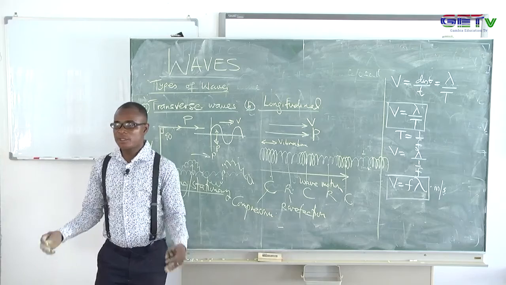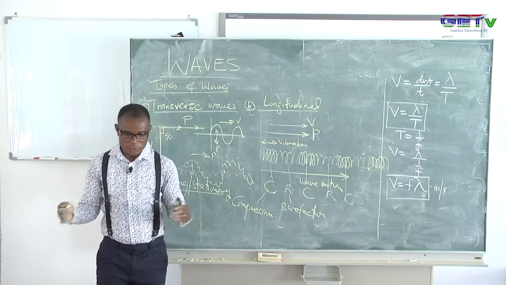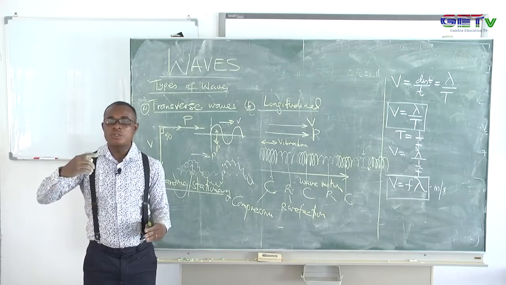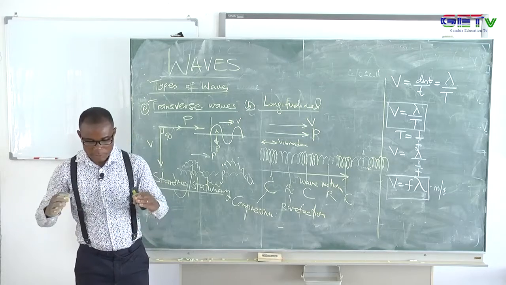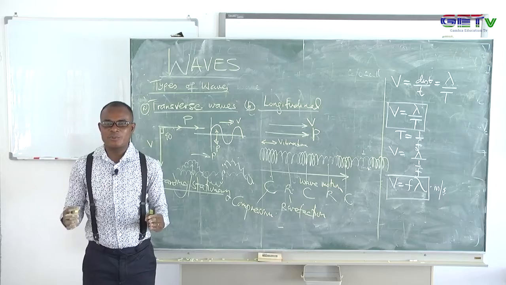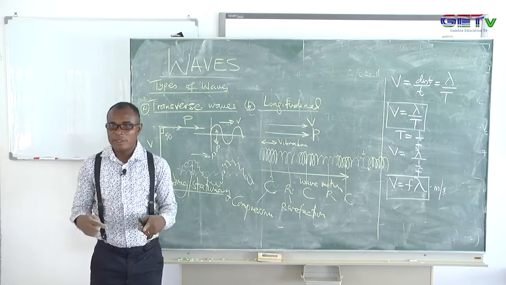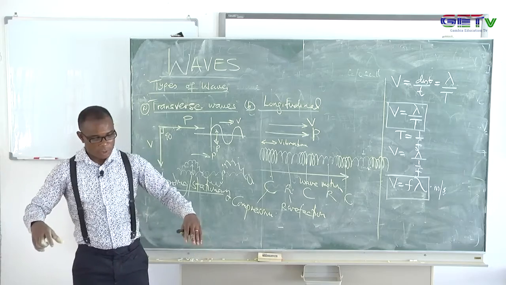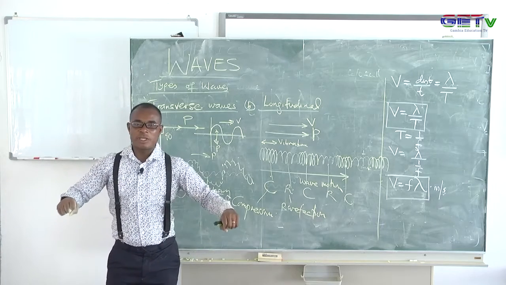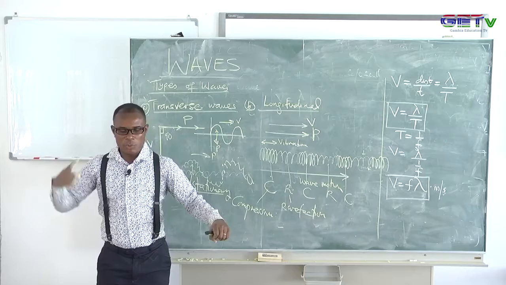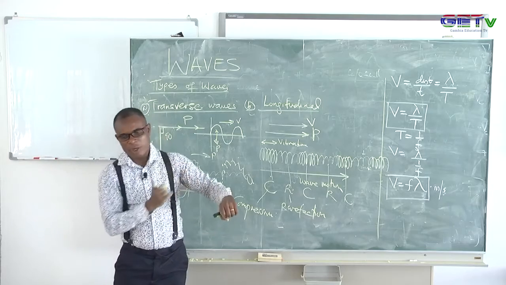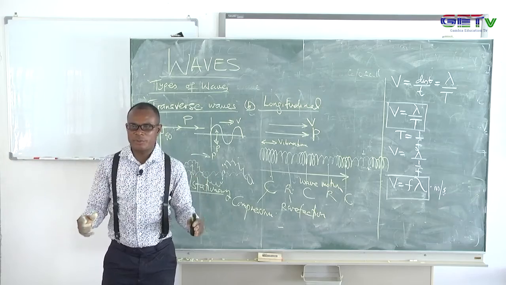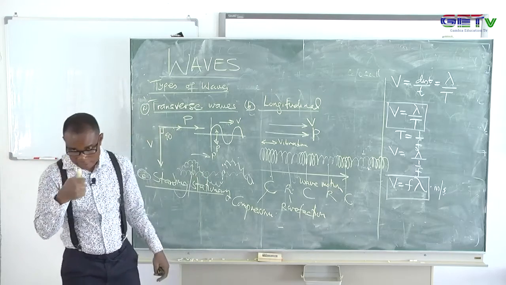The standing wave actually does not progress. It's confined to a place, but the molecules will still vibrate, never mind. The wave is confined to a particular space. That's what they call the standing wave. This type of wave is seen on a plucked string. If I have a string that is tied at both ends, then I pluck it, you will see the wave go up to the end until it comes back. So the wave is confined to a specific, stationary position. That's the reason why we call it standing wave.